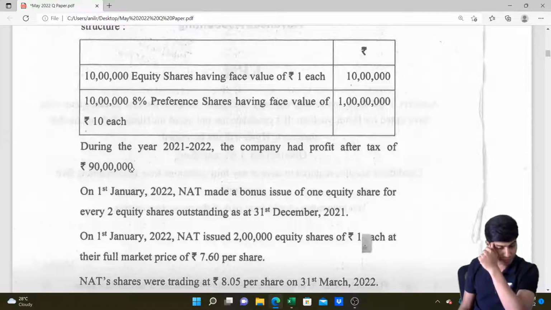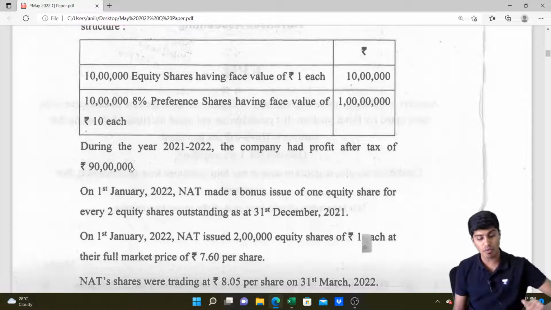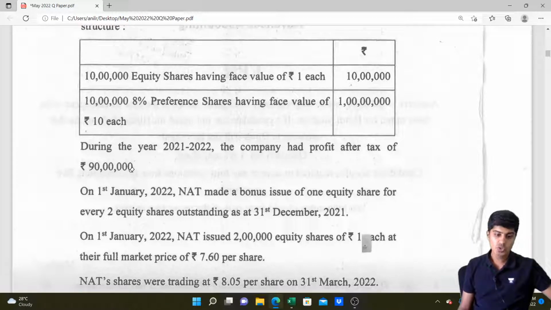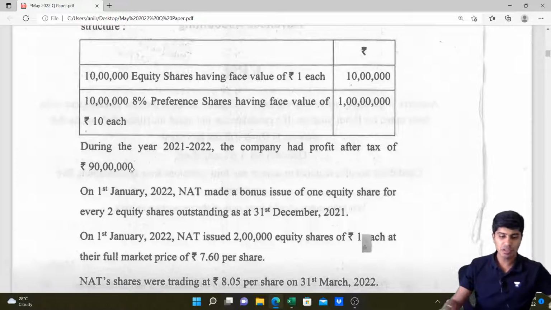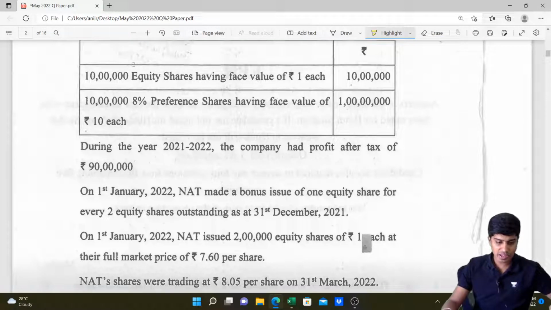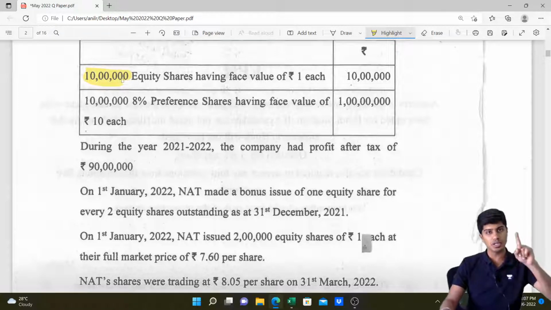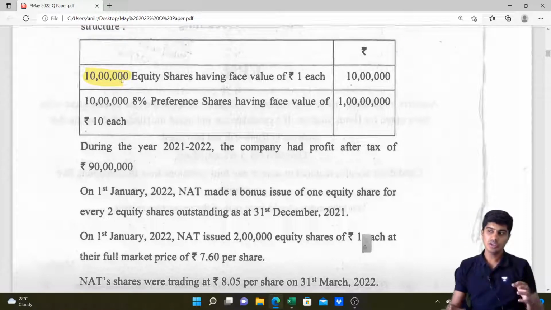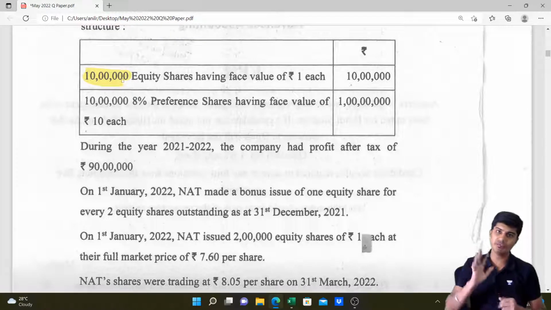On 1st of January 2022, company made a bonus issue of 1 equity share for every 2 shares. So we issued 1 equity share for every 2 shares. In the past, we've had 10 lakh equity shares. So when you issue 1 equity share as bonus for 2 equity shares held, the freshly issued equity shares will become 5 lakh. How?